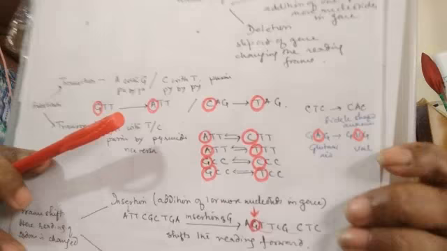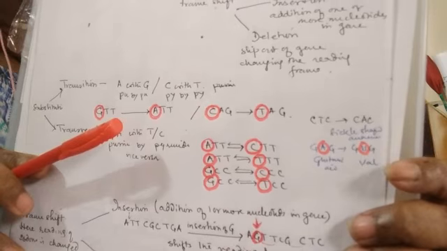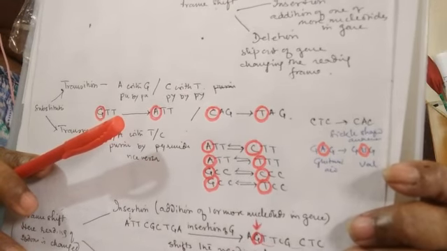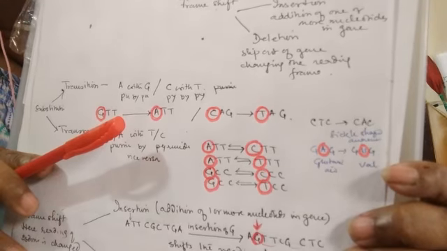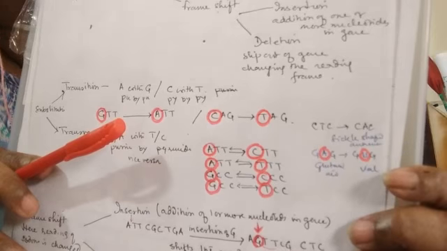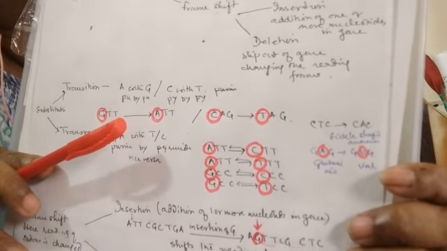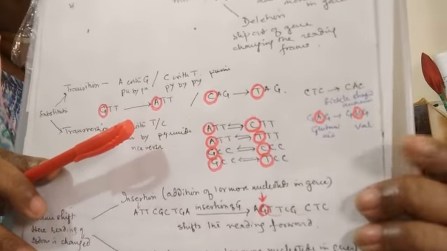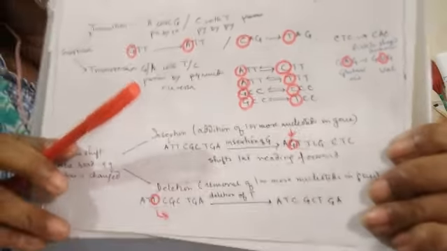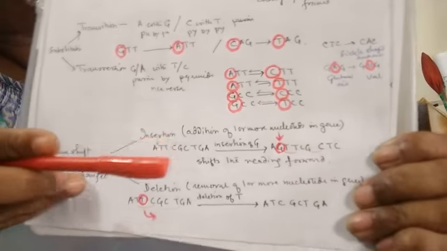And for this single substitution, you can imagine that the oval shaped biconcave disc like RBC is being converted to a sickle shaped RBC, clear, sickle shaped RBC, forming sickle cell anemia. So think over what a drastic change substitution can bring.